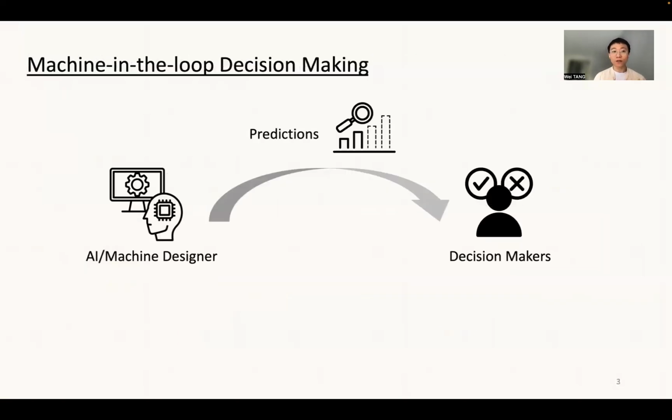If you think about these machine-in-the-loop decision-making scenarios, there are two parties. One party represents the AI and machine learning designer, and another party represents the decision makers like judges or doctors.